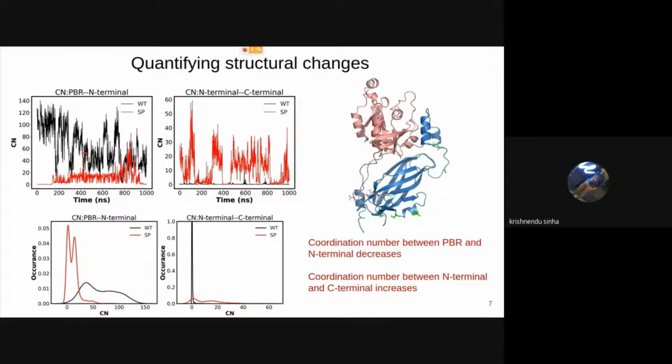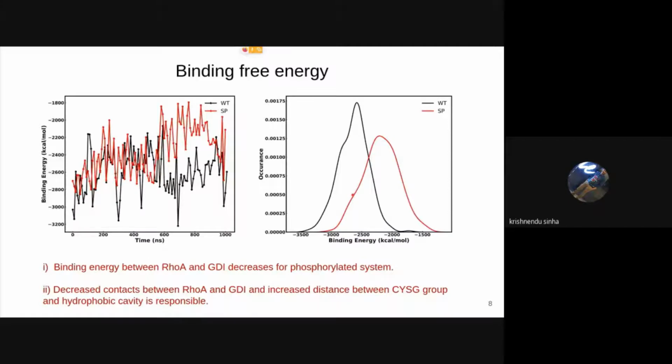So we can see after phosphorylation, the number of contacts between this PBR and N-terminal is decreasing, and the number of contacts between N-terminal and C-terminal is increasing. This is also evident from the distribution plot. So we can say after phosphorylation, this N-terminal moves towards the C-terminal, and this interaction between this PBR and N-terminal gets broken. So we have calculated binding energy between Rho A and GDI protein.